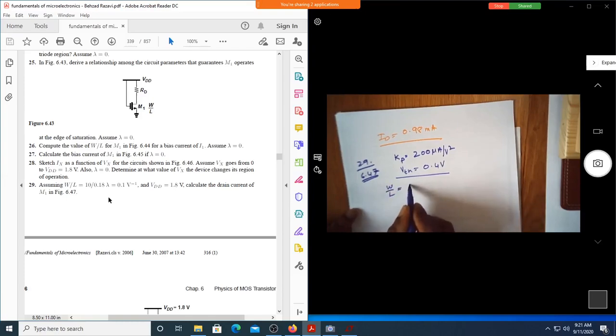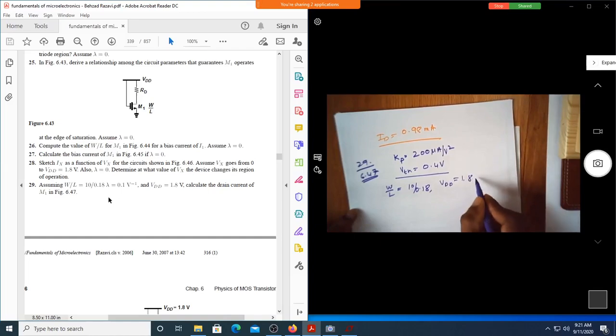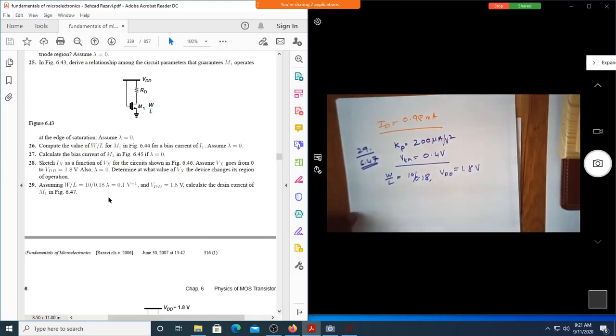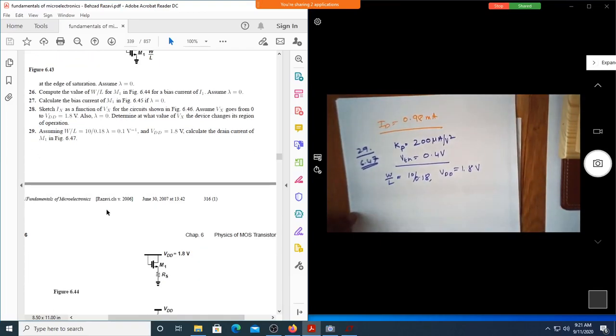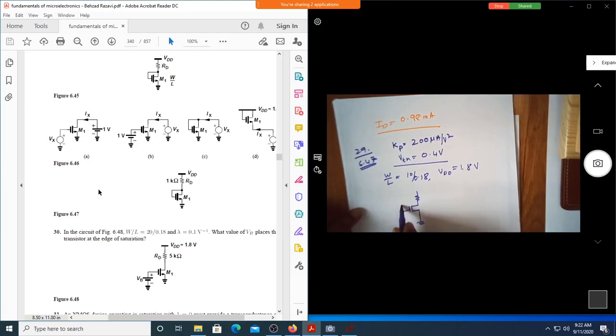Now, what else is given? W by L is given as 10 by 0.18. VDD is given as 1.8. Lambda at this point we don't know, so let us not take that. And 6.47, let us go to that circuit. We are asked to find the value of the drain current. This is the circuit.